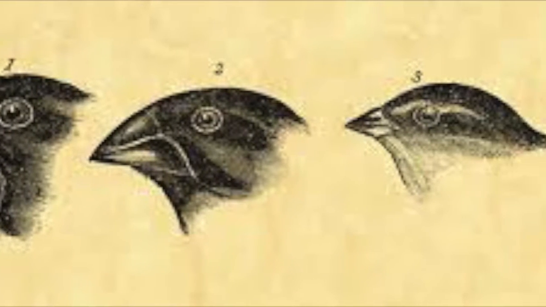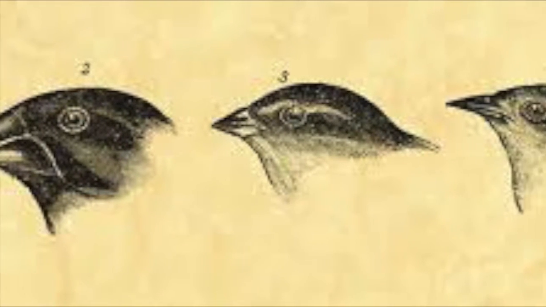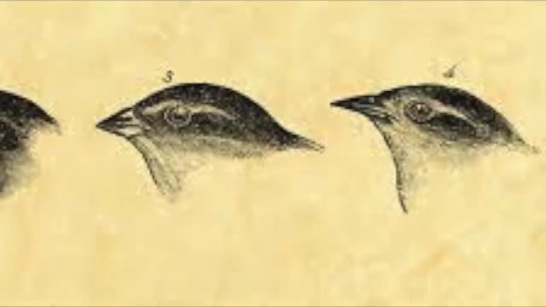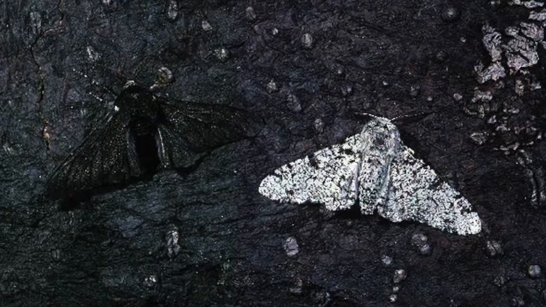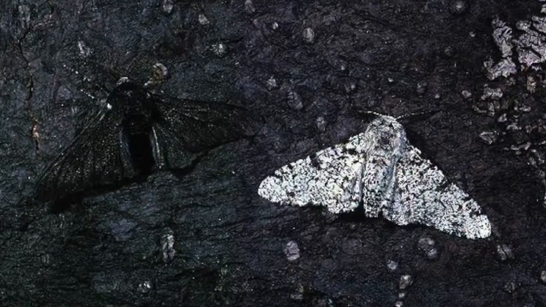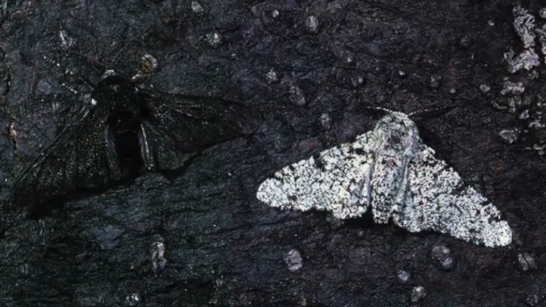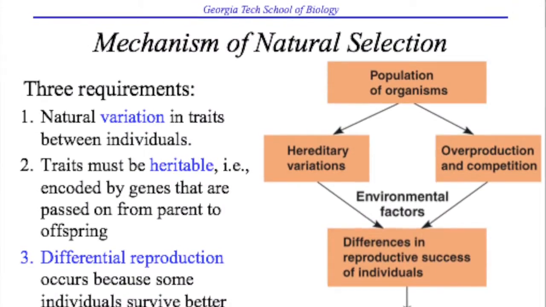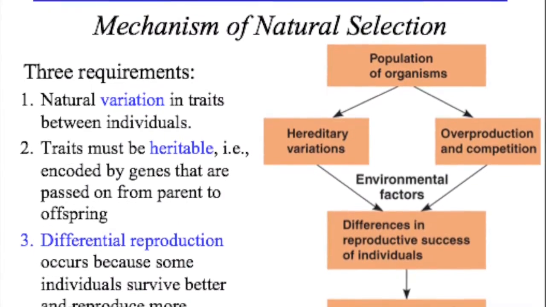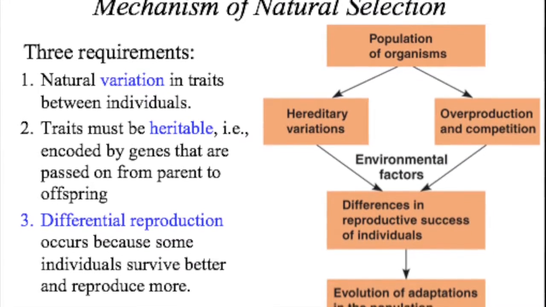The theory of evolution as proposed by Darwin was based on the concept of natural selection. Though natural selection is not the only way organisms evolve, it is the only way for organisms to adapt. These adaptations can lead to an organism's increased fitness, which means they have an advantage in their ability to survive in their environment. As we learned, natural selection requires 4 things to be true. The trait must be heritable, the trait must have variation, and differential reproduction must occur.